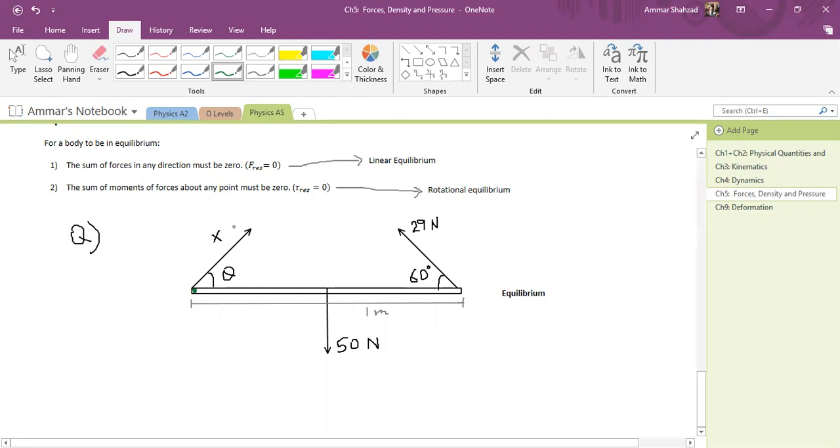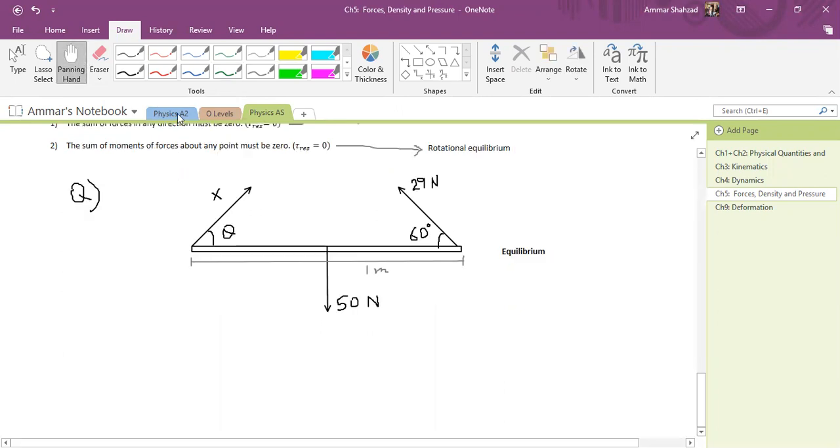So let's first apply equilibrium. We know this object is in equilibrium, so the resultant force is equal to 0. That is the condition of equilibrium. How many forces are there in the upward direction? That is x times sine of theta plus 29 sine 60.